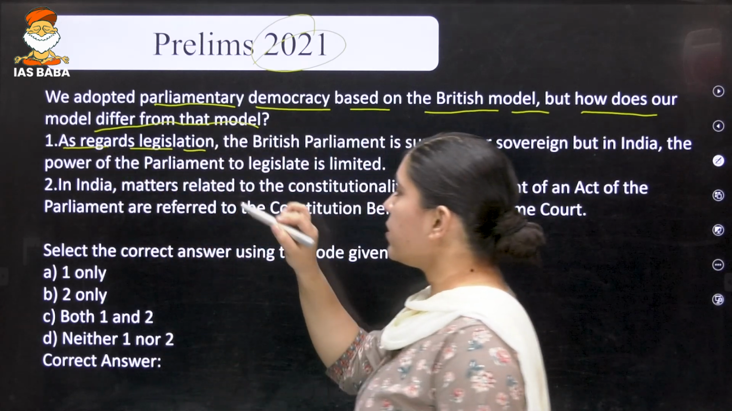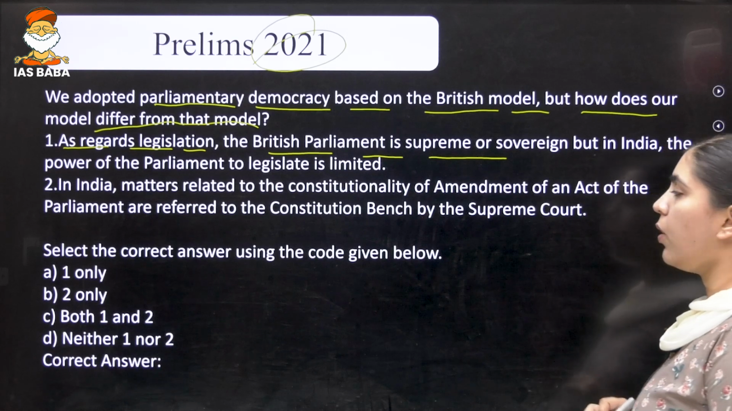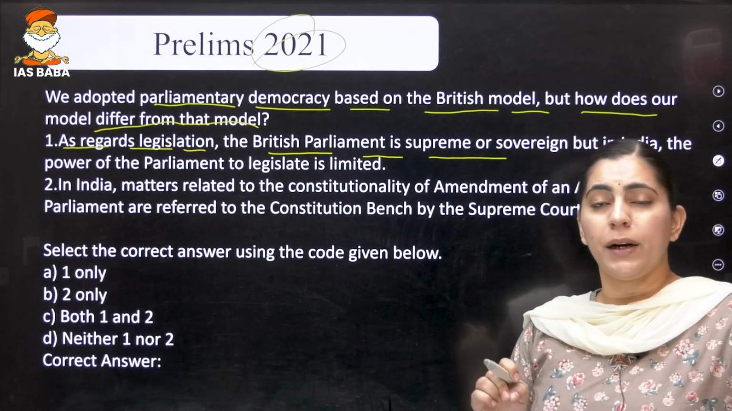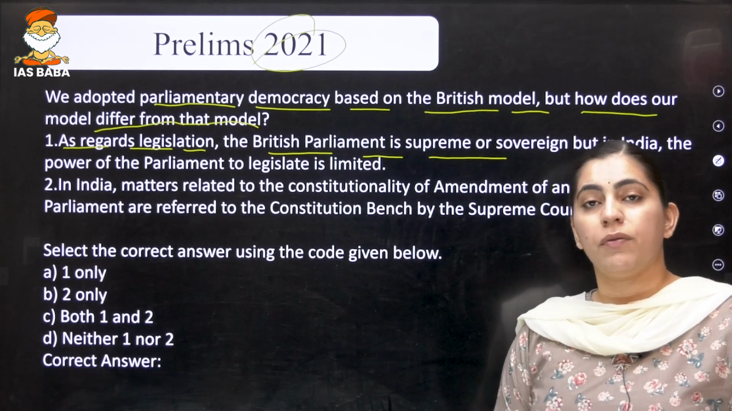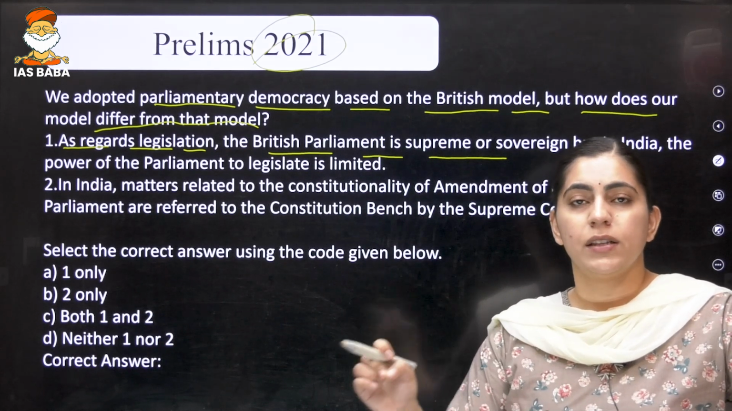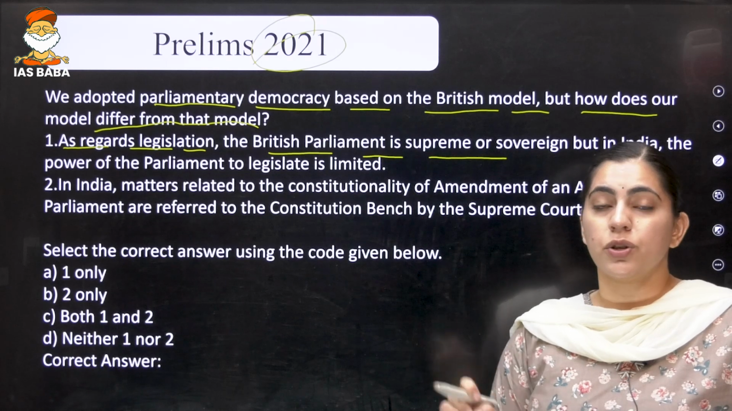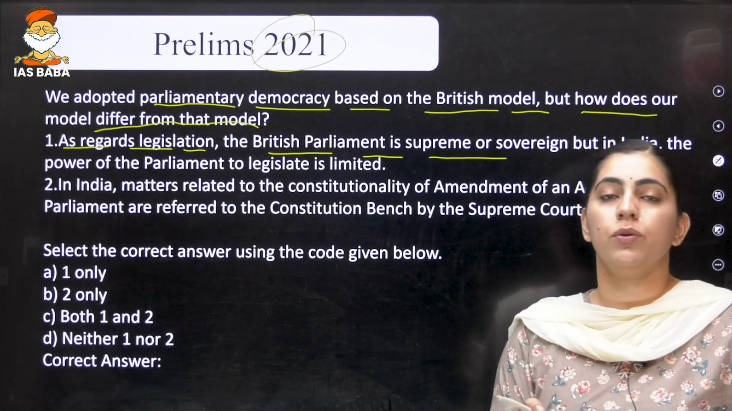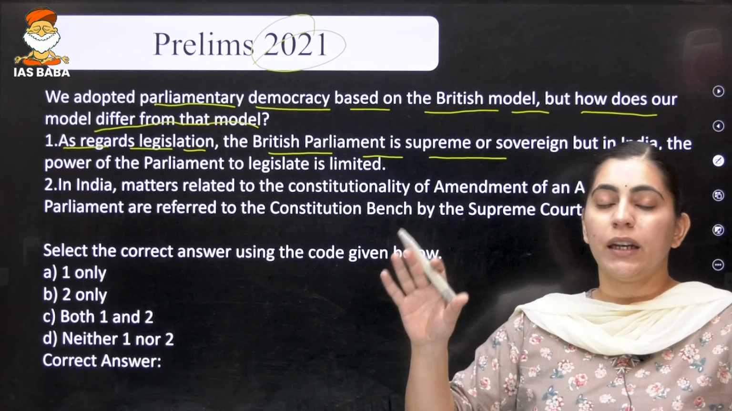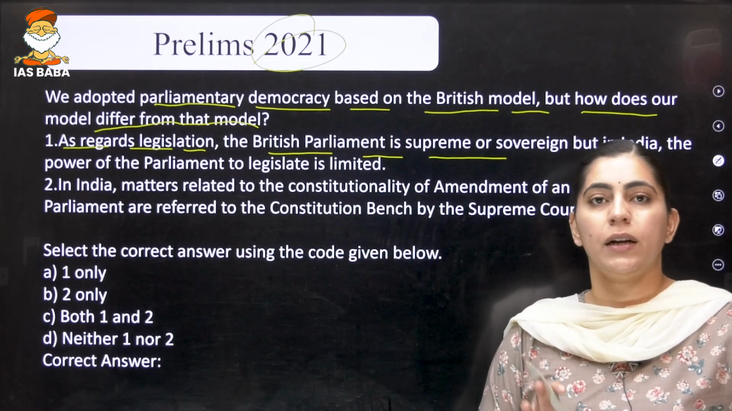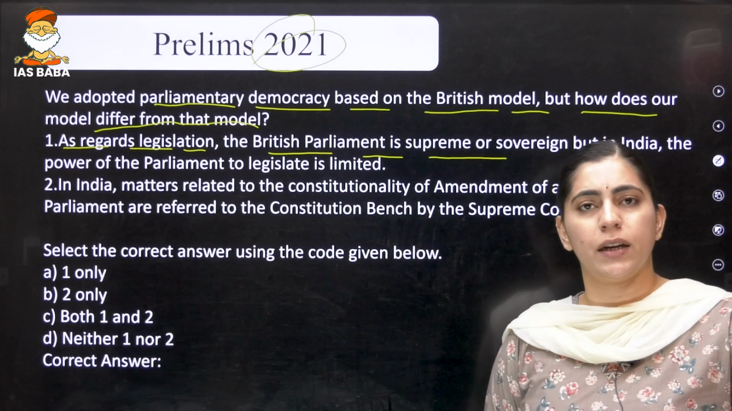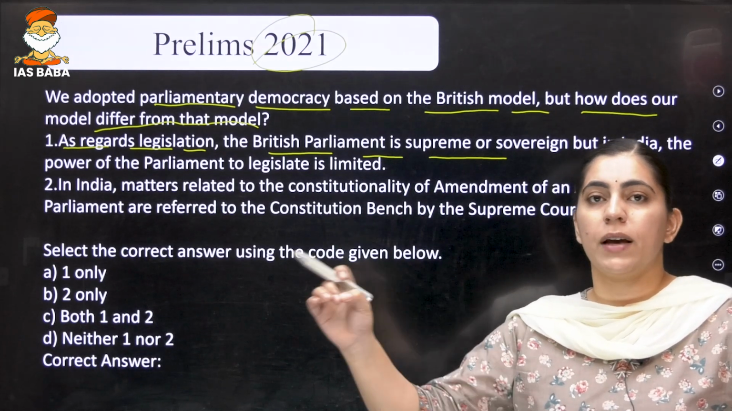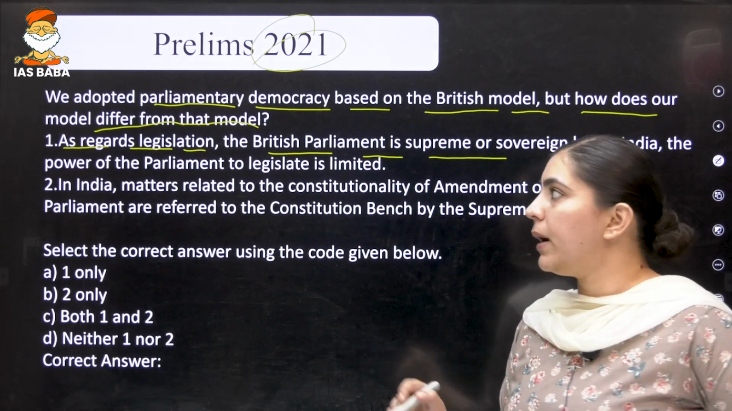As regards legislation, the British Parliament is supreme or sovereign. In Britain, the Parliament is supreme or sovereign. But in India's case, we do not have parliamentary sovereignty or citizen sovereignty. It is the Constitution that is supreme, because we are following the principle of constitutional supremacy, which says that it is the Constitution that has created the Parliament and not the Parliament that has created the Constitution. So in India's case, the Constitution is supreme and not the Parliament.